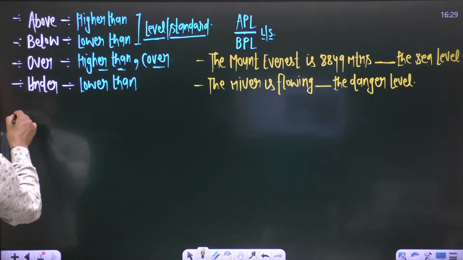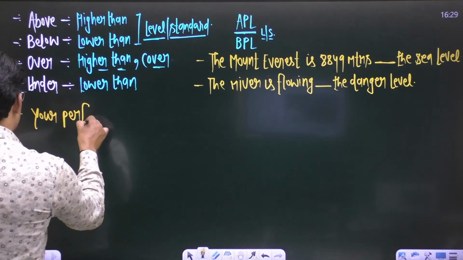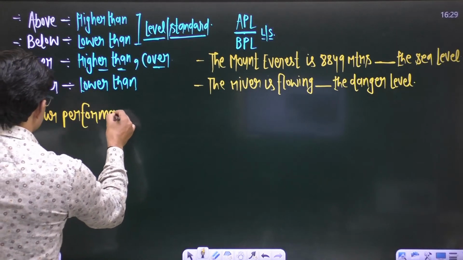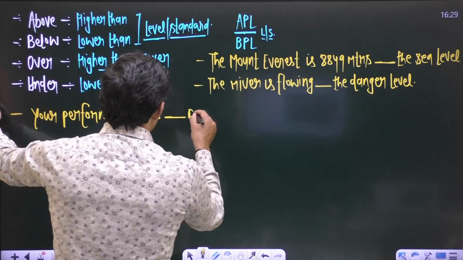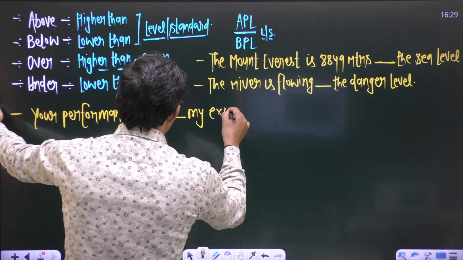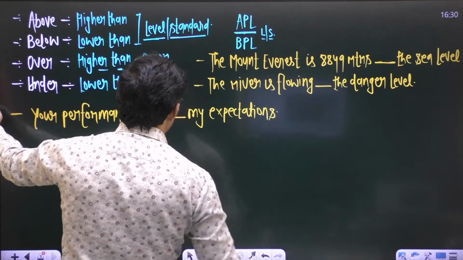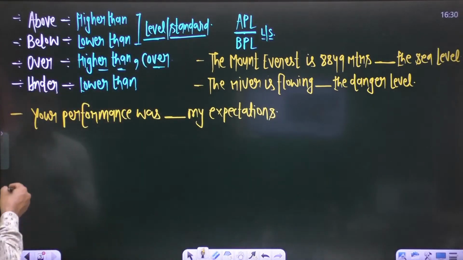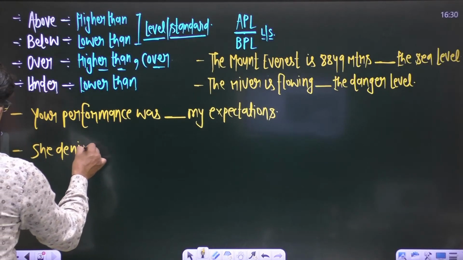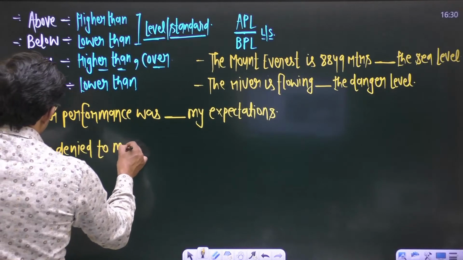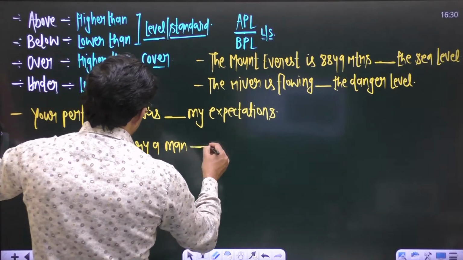Third sentence: your performance was blank my expectations. And the last sentence is: she denied to marry a man blank 30.